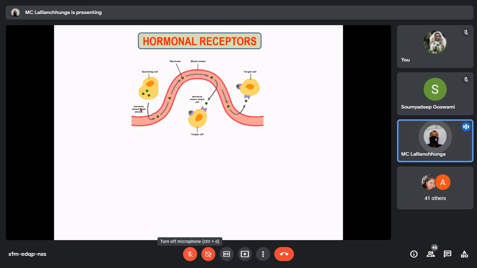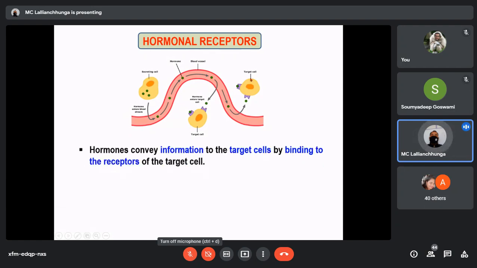Now, after they are transported through the bloodstream, the hormone reaches the target organ. The target organ is the organ where the hormone should have influence. That is the aim of the action of the hormone. So now they are reaching the target cells or target organ. Hormones convey information to the target cells by binding to the receptors. So this is very important. A hormone should bind to its receptors to have influence on the target cell.